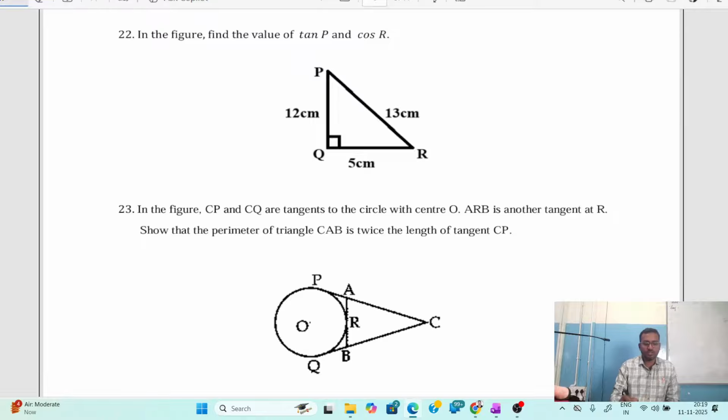As you can see, the question here is given as, in the figure, find the value of tan p and cos r. So they're asking us tan p and cos r.